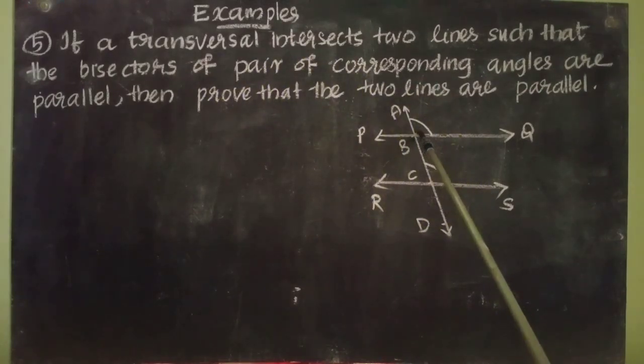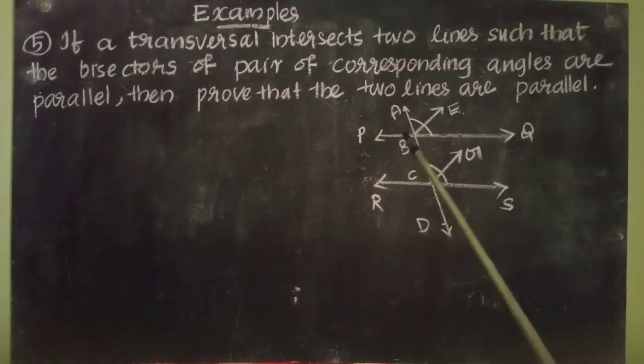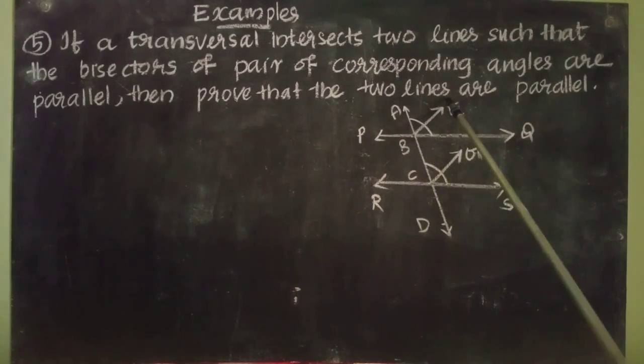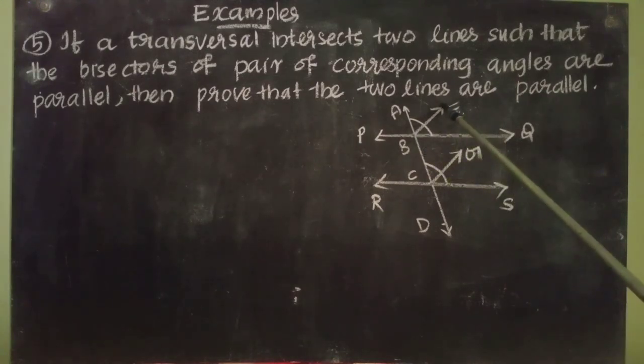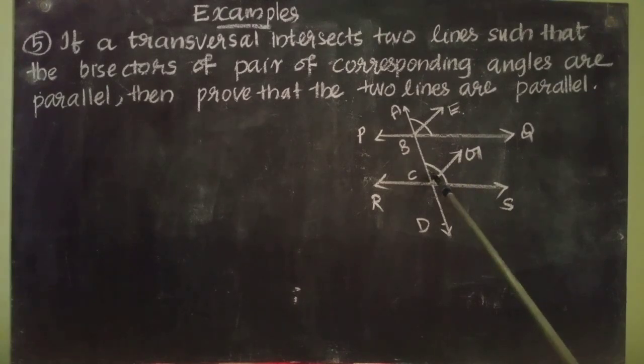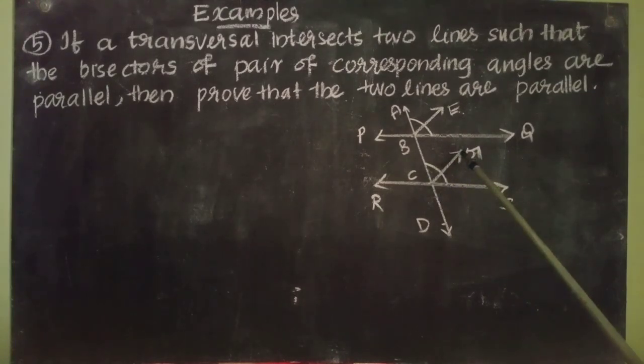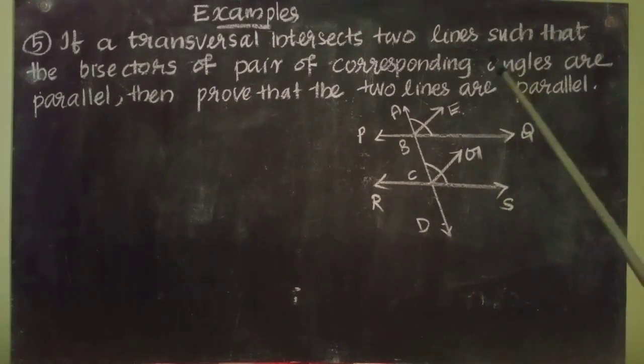Then saying about bisectors of corresponding angles. So we need to draw the bisector of these angles. So now I have drawn the bisector of angle B. It is BE. And bisector of angle C. It is CG.